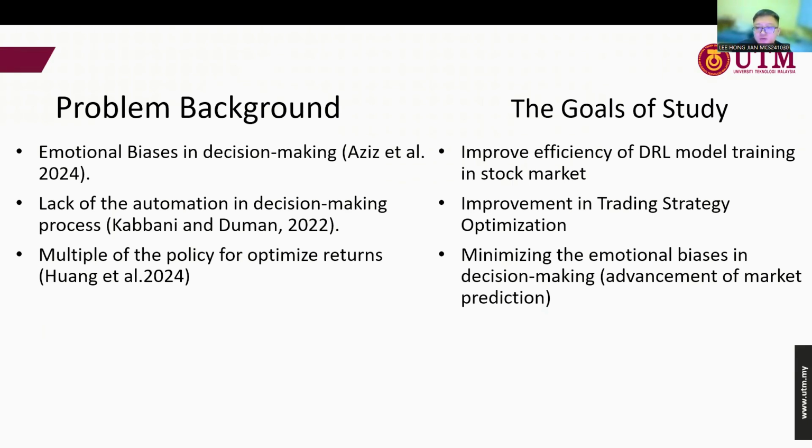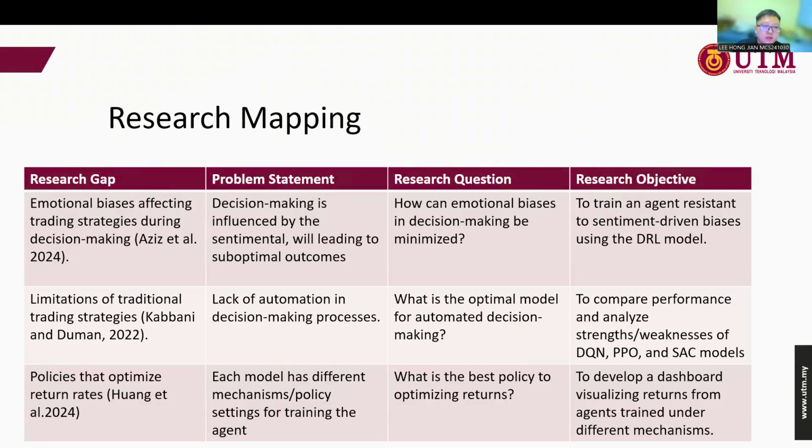So the aim of the study is to create an agent that can minimize the emotional bias in decision making. Meanwhile, we can also improve the trading strategy by using the DRL model. So here is the research mapping that I did for the research. You can see there is a research gap, problem statement, research question and research objective. Actually, they are interlinked with each other from left to right.